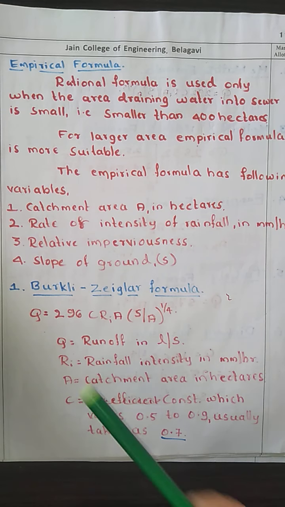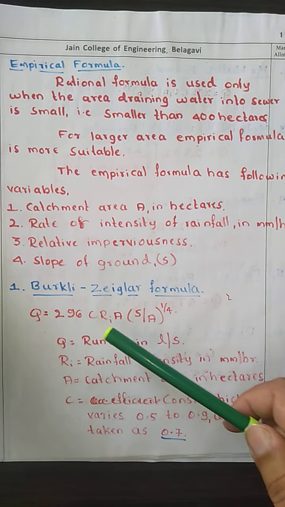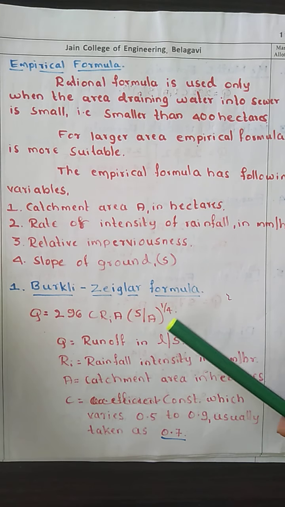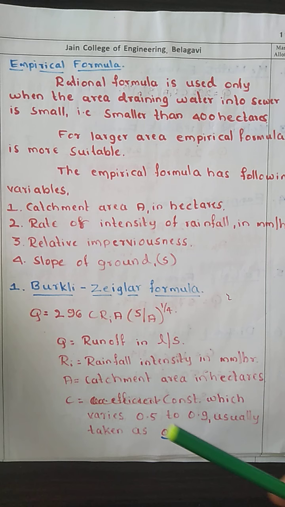Buckley-Ziegler formula, where the runoff Q can be measured as 296 C Ri into (S/A) raised to 1/4, where Q is the runoff in liters per second, Ri is the rainfall intensity per hour, and A is the catchment area in hectares.